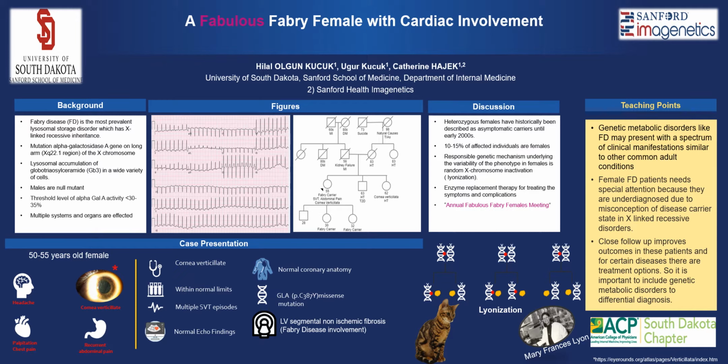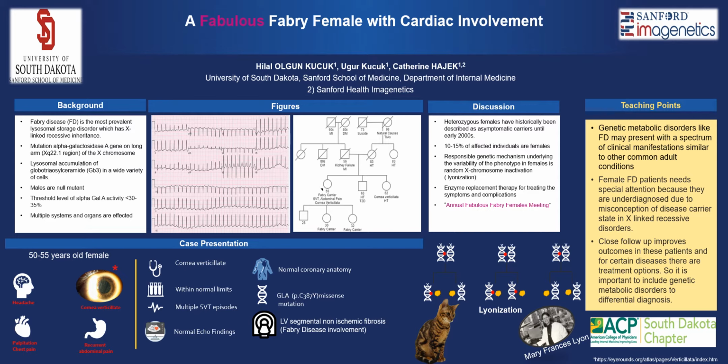This is her pedigree, and the arrow points to the proband, so our patient. Her father died secondary to anemia at age 56. He also had CKD, both of which are well-known clinical manifestations of FD. We think he was an undiagnosed Fabry disease patient. Consistent with X-linked recessive inheritance, both his daughters are heterozygous and his son is normal. The proband, so our patient, has 3 offsprings, and both of her daughters are found to be heterozygous carriers.